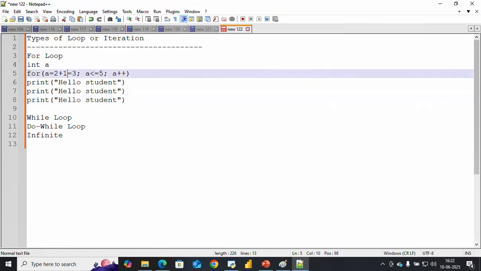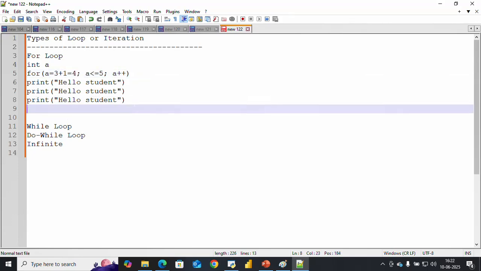Again, now a becomes 3. A less than equals to 5, still the condition is satisfied. A plus plus increments the value by one: 3 plus 1 equals 4. Right, again it will print here.